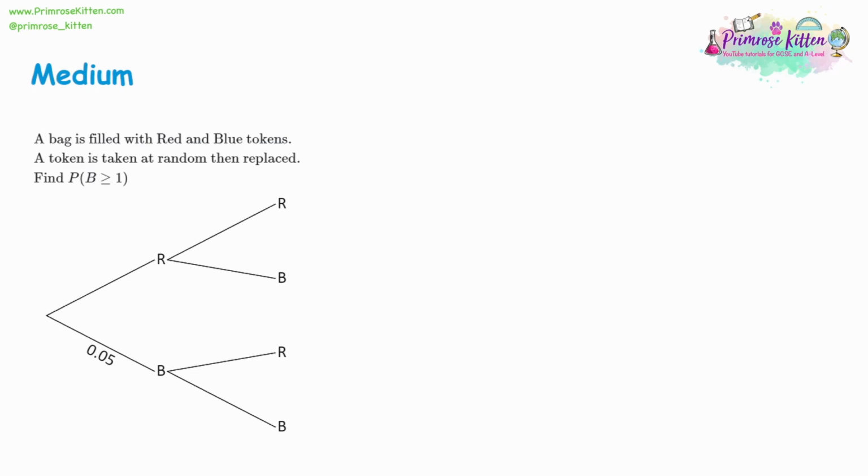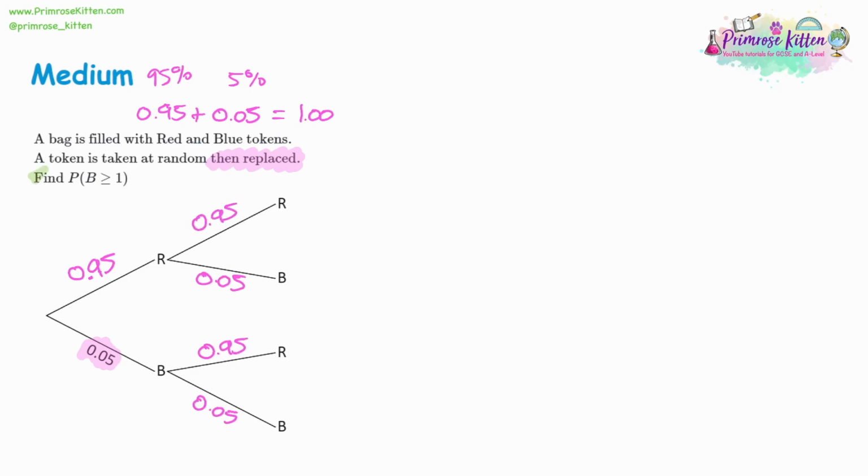The next question has a clue. It's 0.05 for blue. So again, the two numbers need to add up to make a whole one. What do we add onto 0.05? It must be 0.95. You can also think of these as percentages. You've got a 5% chance of blue and a 95% chance of red. Just times decimals by 100 to get the percentages, and that's another way you might actually see these written. So we know that red is 0.95. What about the second tree? Well, again, the tokens are being replaced, so it's going to be the same numbers on the second part of the tree.